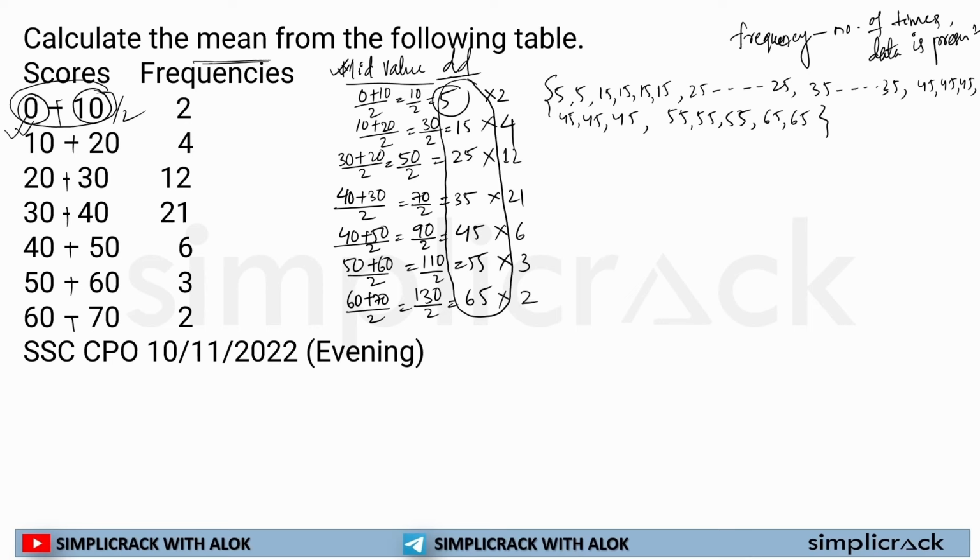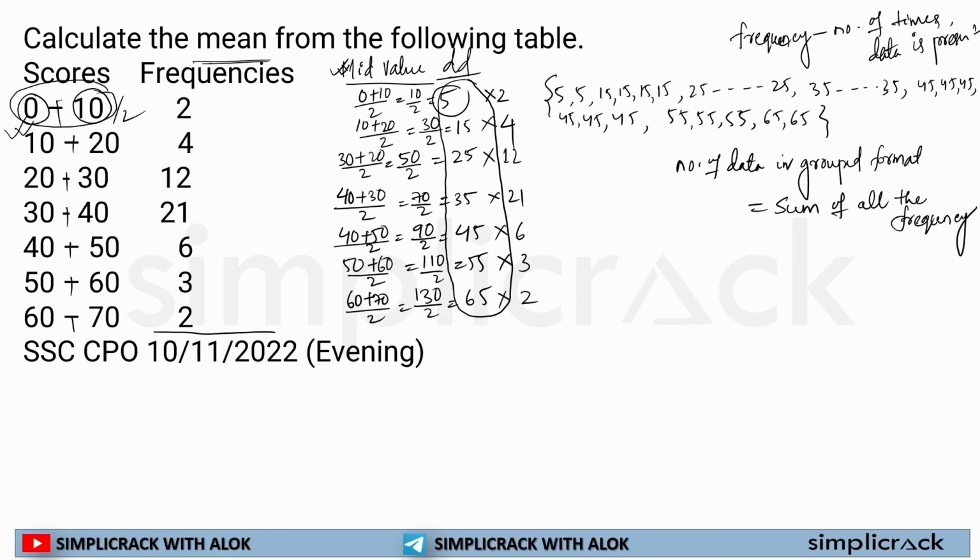And now the second thing, how many number of data are there? If I add all the frequency, I will find out the number of data present. So the number of data in grouped format is always equal to the sum of all the frequency.